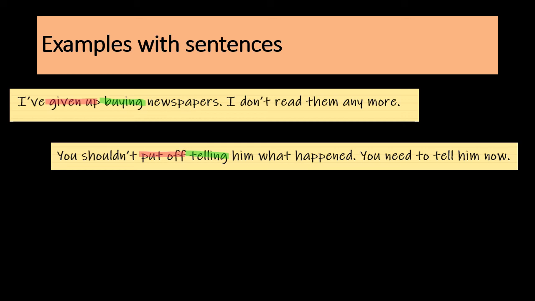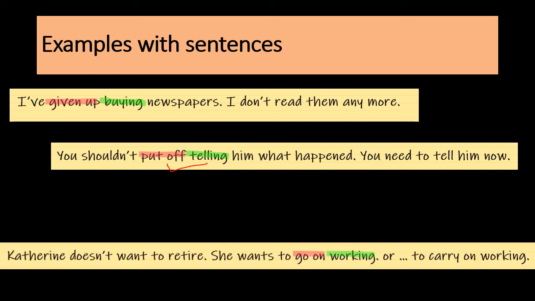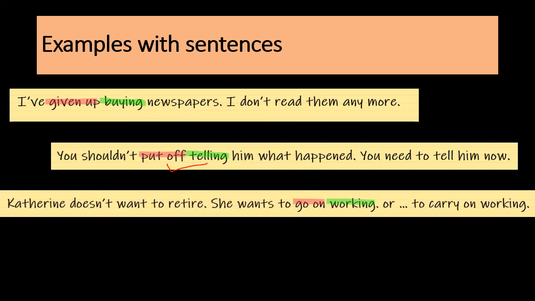You need to tell him now. Put off telling. You can see there the verb pattern is present. Next, Catherine doesn't want to retire. She wants to go on working or carry on working. She wants to continue working right there.